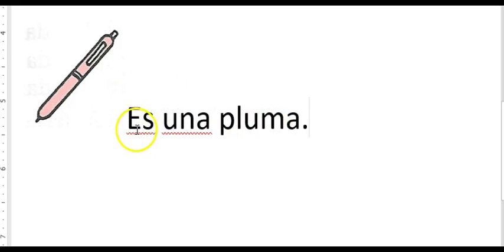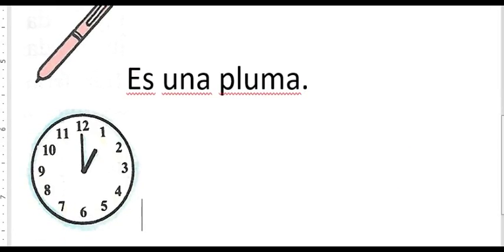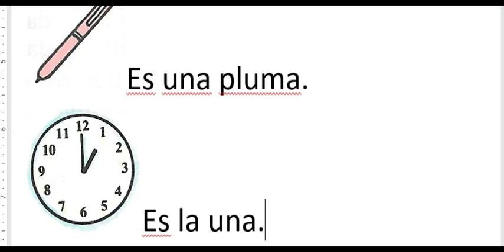Es means it is. It's the third person singular conjugation form of ser. We've also seen ¿qué hora es? Es la una. It's 1 o'clock. It is 1 o'clock.